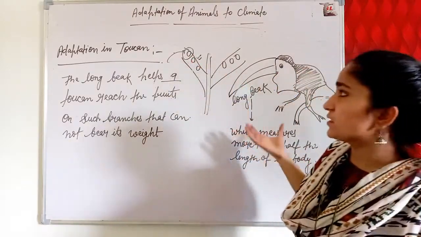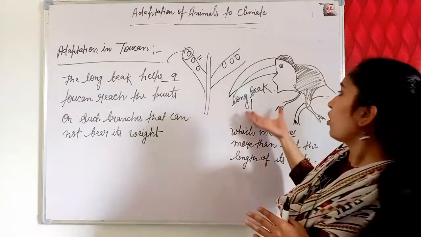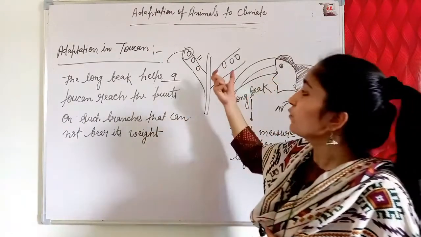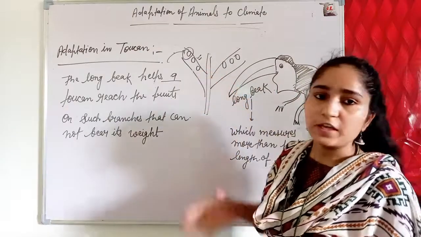So this is how the long beak of the toucan helps it catch its food without going onto weak branches.